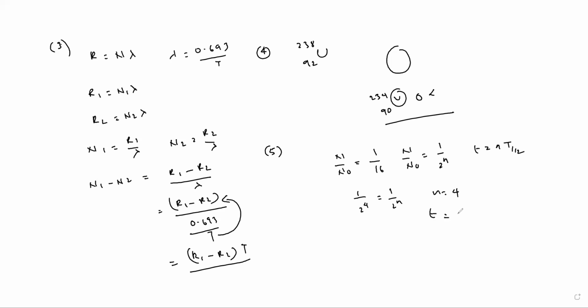Then the age of the bone is equal to 4 into the T half, which is 5730. Multiply, you will get the answer. This answer is 22,920. Clear.